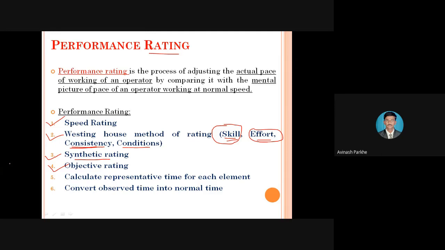Therefore, in the case of objective ratings, whatever the job difficulties are, you have to eliminate those job difficulties, and accordingly give the rating to that particular operator. Sometimes while we are performing the operations, you have to travel some distance to receive another equipment. Maybe you have to take the hammer or a set of spanners. Sometimes you have to go for changing the coolant of that particular machine. Sometimes you have to operate different types of control devices.